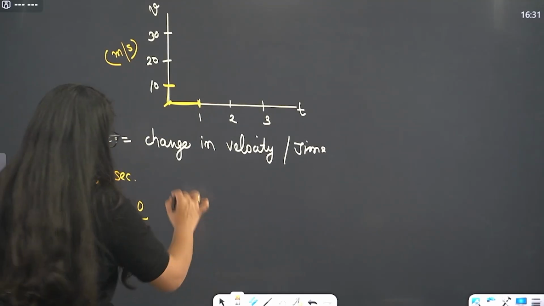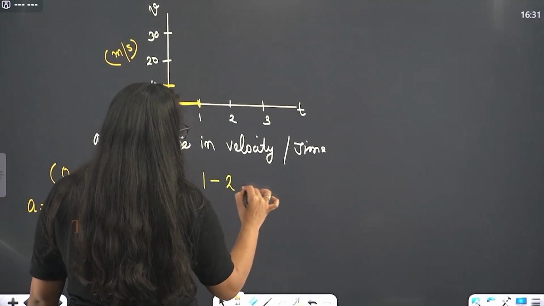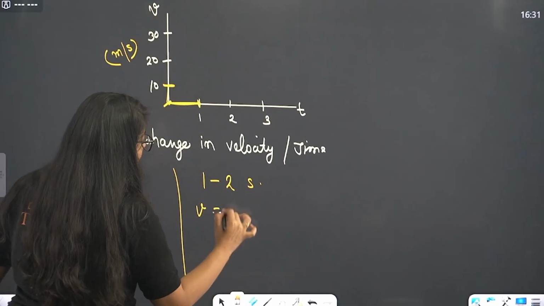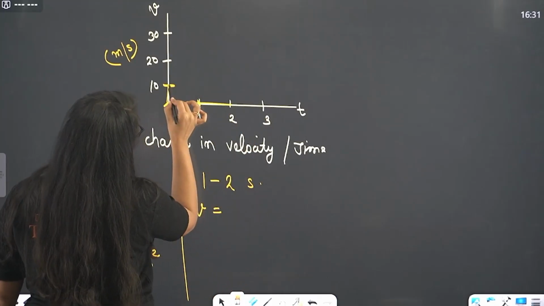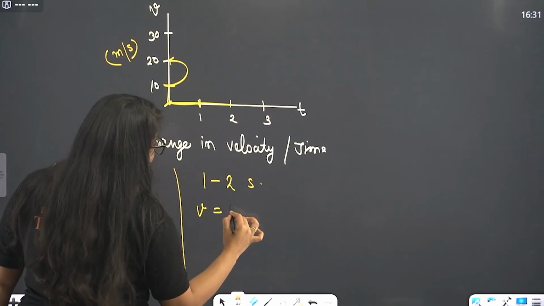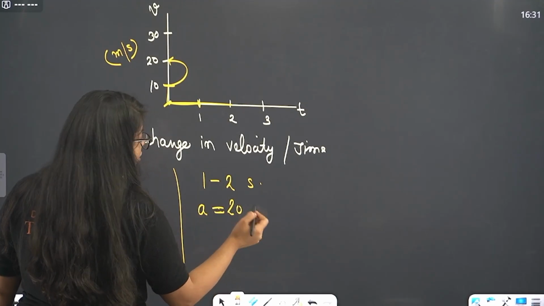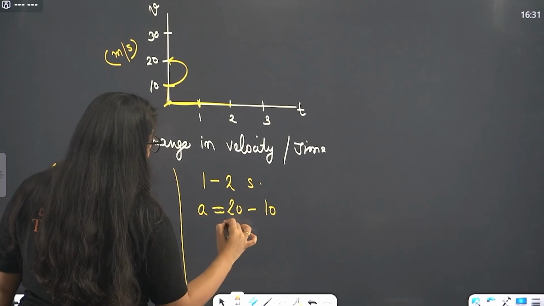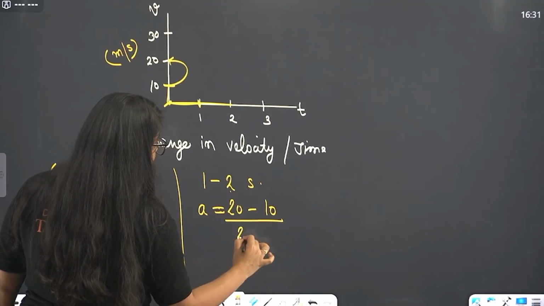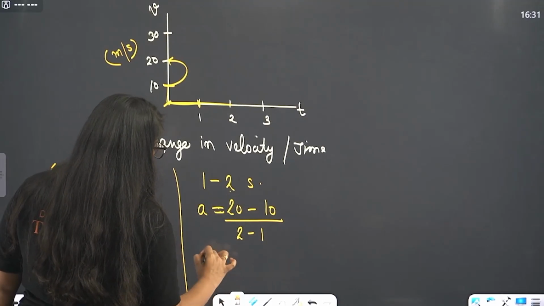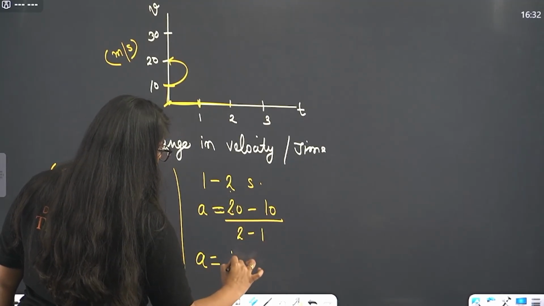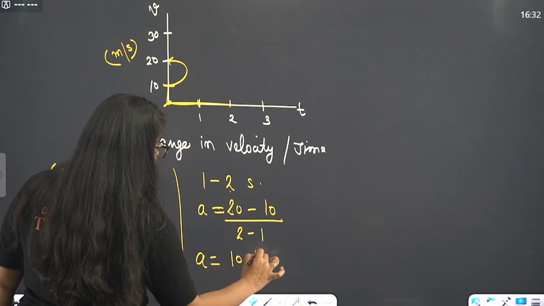Then let's see 1 to 2 second. In 1 to 2 second, velocity increased from 10 to 20. So final velocity is 20, initial velocity is 10, divided by final time 2, initial time 1. So acceleration is 20 minus 10, 10 meter per second square.